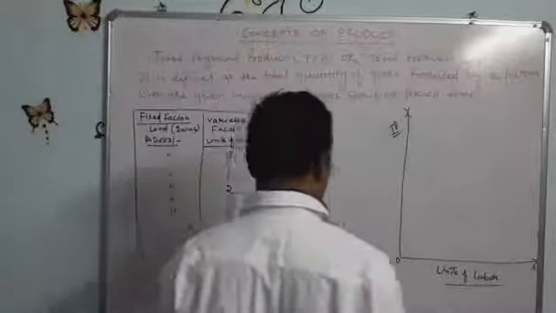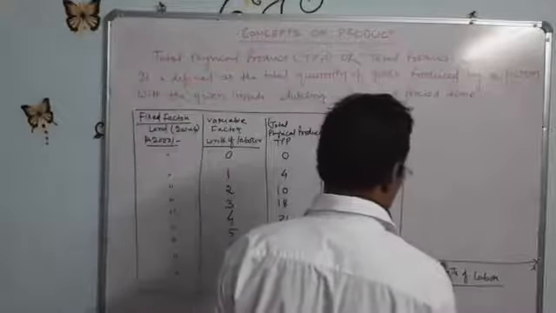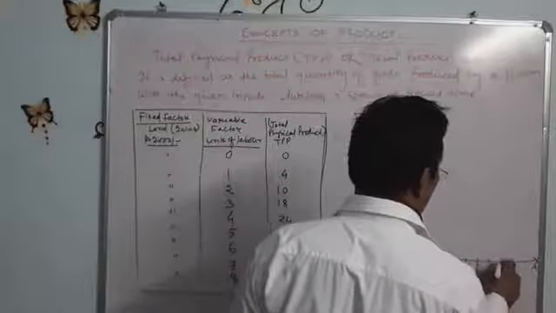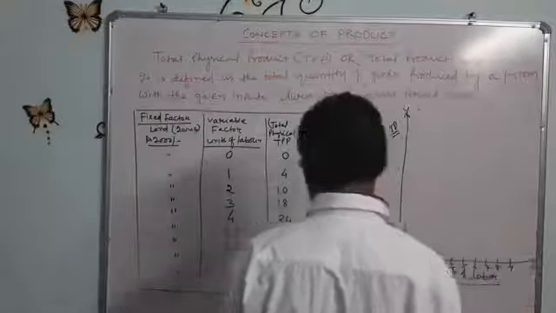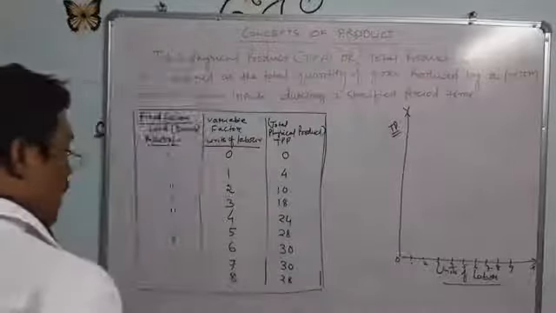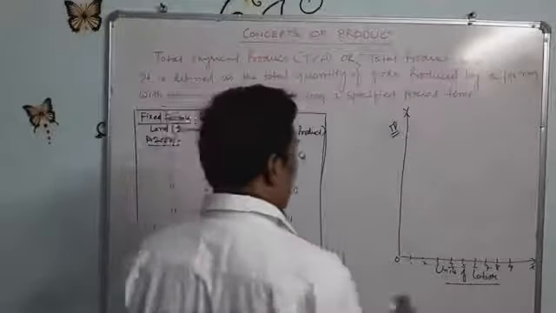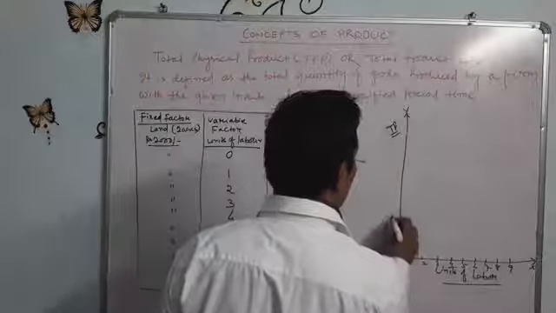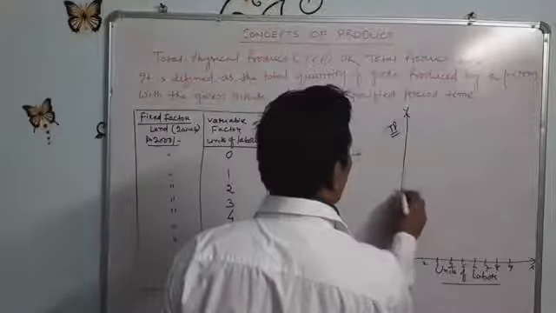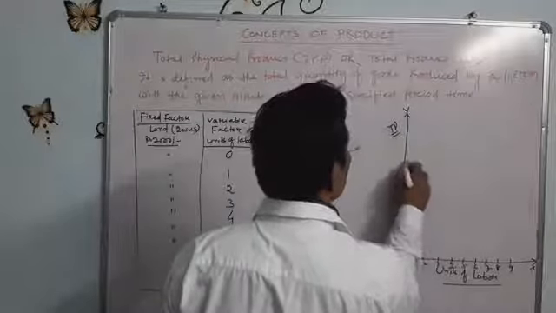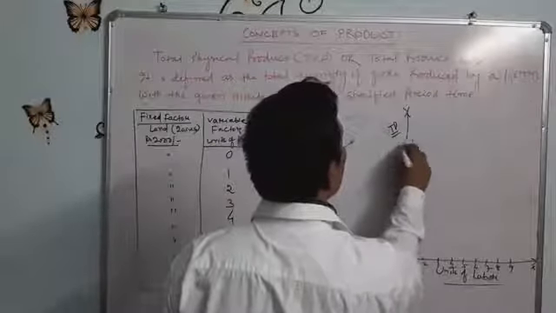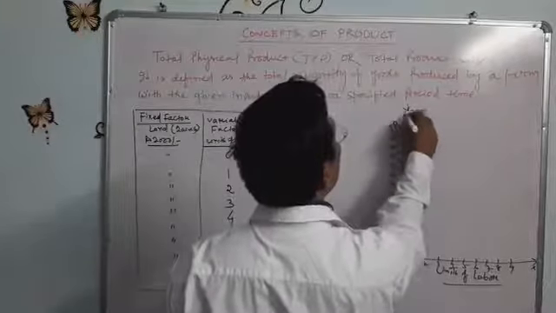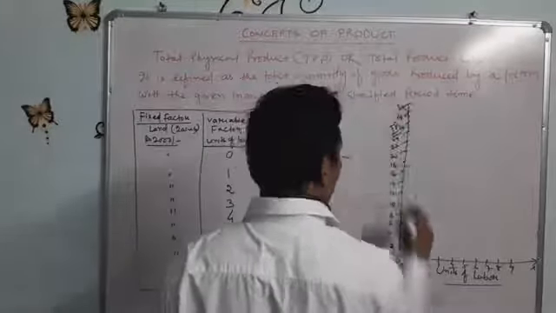So this is the first unit of labor, second unit, third unit, fourth unit, fifth unit, 6, 7, 8, 9 like this. And the total product is 2, 4, 6, 8, 10, 12, 14, 16, 18, 20, 22, 24, 26, 28 and 30.